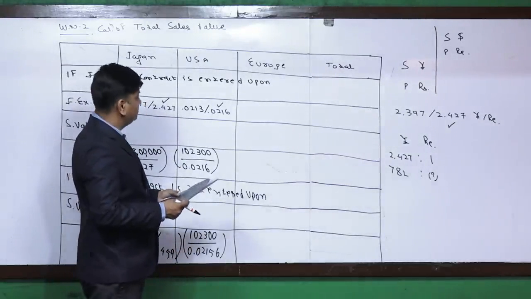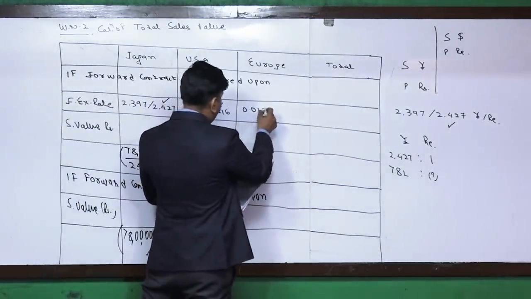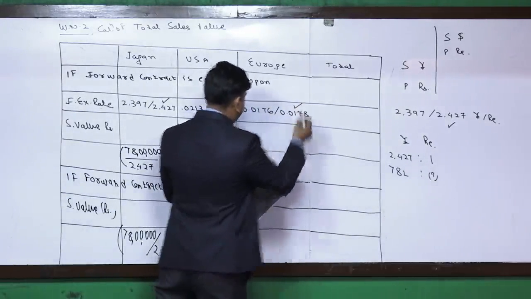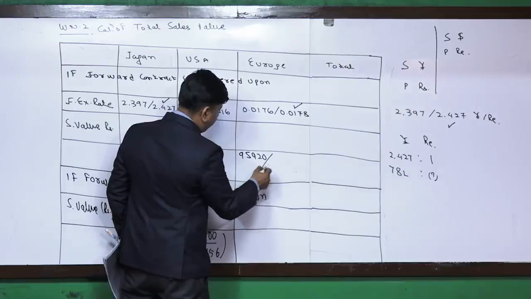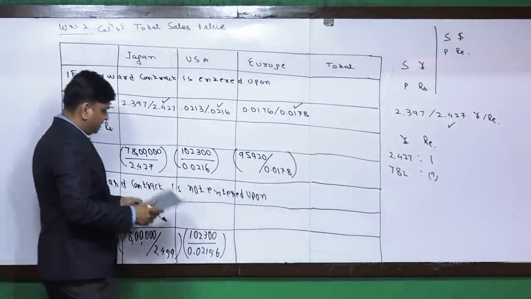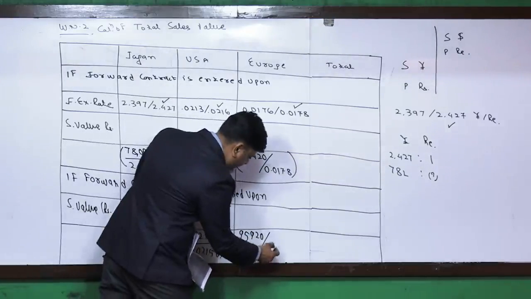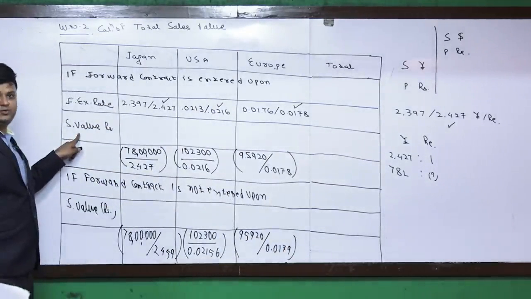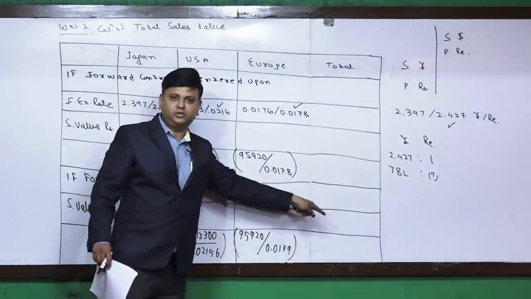For the last one, conversion of euro into rupees. Forward exchange rate is given 0.0176 slash 0.0178. Again, this is the rate which is applicable: 95,920 divided by 0.0178. And for the other one, it is again 95,920 divided by 0.0179. This is the sales value that we have in rupees term, and we will calculate its total.